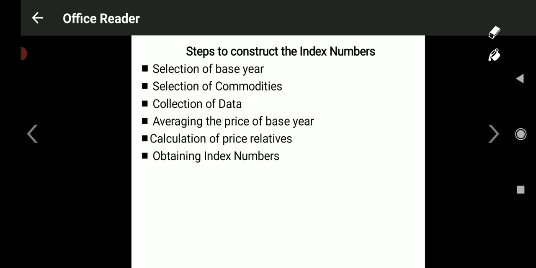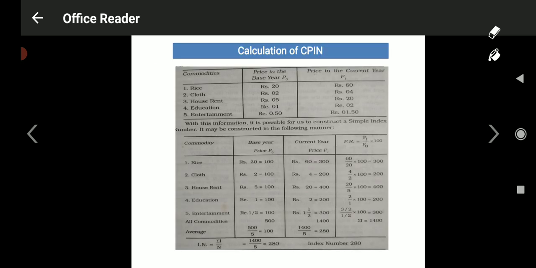Now the last step of construction of index number is obtaining index numbers. How to obtain index numbers? You obtain the index number only when there is a proper equation: In is equal to summation I divided by n. In means the index number, equal to summation I, the total value of those goods in the base year, divided by the number of goods you choose. Understood now? So these are the steps for calculation of index number.